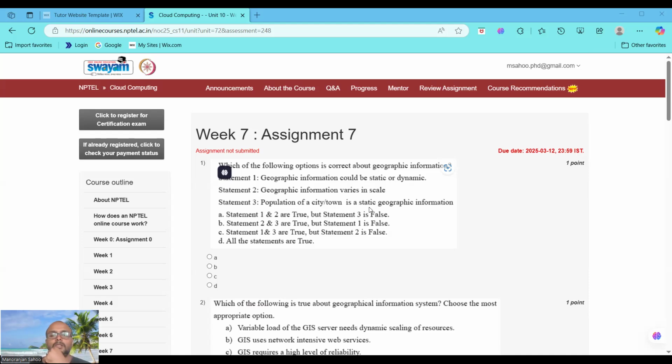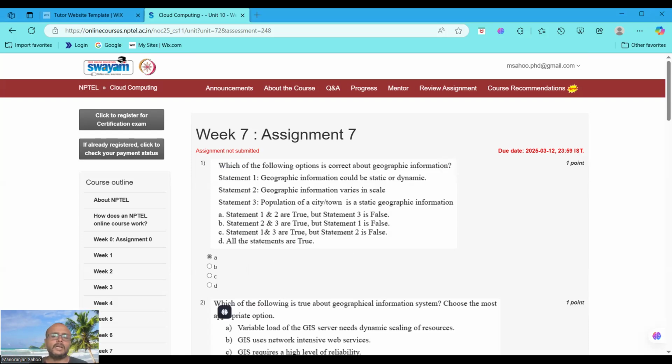Population of a city or town is not static because if the population in a year is 5 lakhs, next year it may increase. So it is not static, it is dynamic. So you can choose option A. Statements 1 and 2 are true, but statement 3 is false.